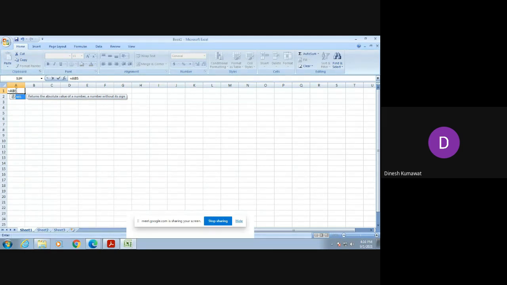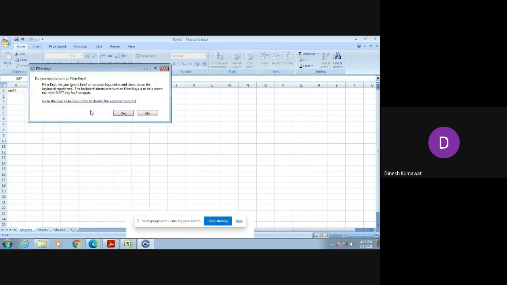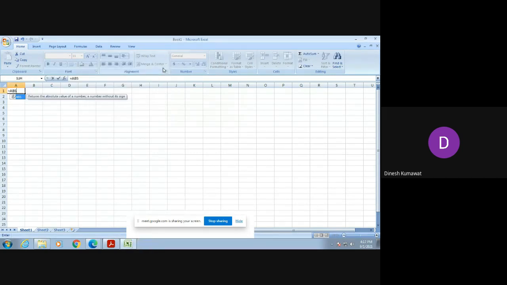Once you have typed ABS in your Excel sheet, in this rectangle you will get its use. So what is the use of ABS? Returns the absolute value of a number, that is, a number without its sign. So remember, you don't have to use much brain in the Excel sheet. If you enter the proper syntax, automatically in the rectangle you will get to know its use.